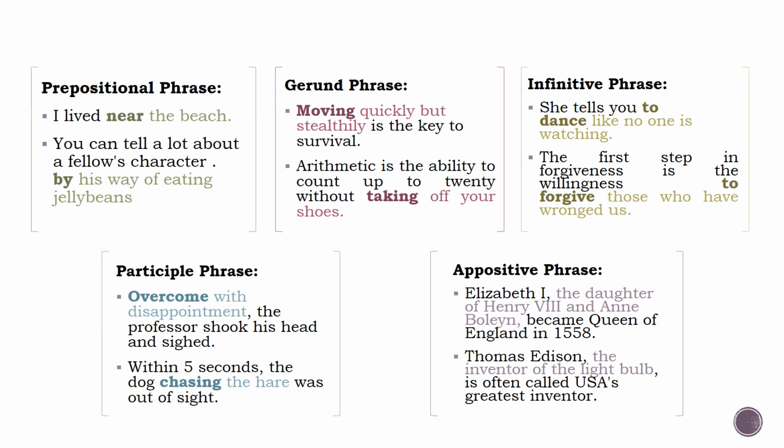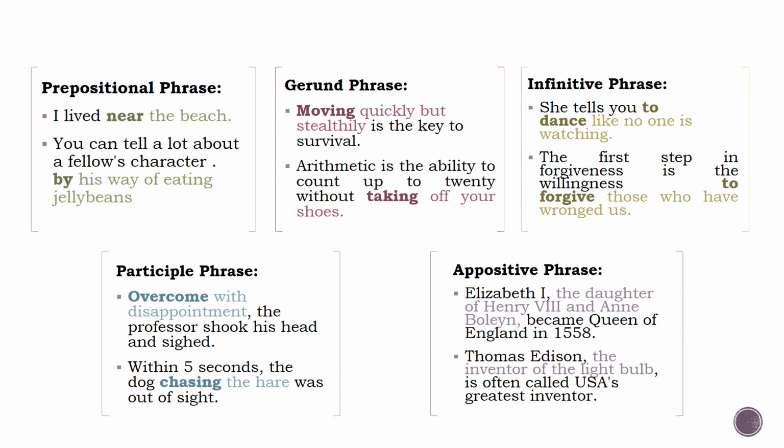The fifth one is gerund phrase. A gerund phrase is a phrase that consists of a gerund, its object, and any modifiers. In these examples, the gerund phrases are colored and the gerunds are in bold. The sixth one is infinitive phrase. An infinitive phrase is the infinitive form of a verb plus any complements and modifiers. In these examples, the infinitive phrases are colored and the infinitive verbs are in bold.